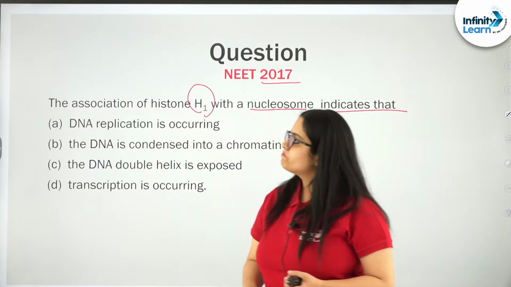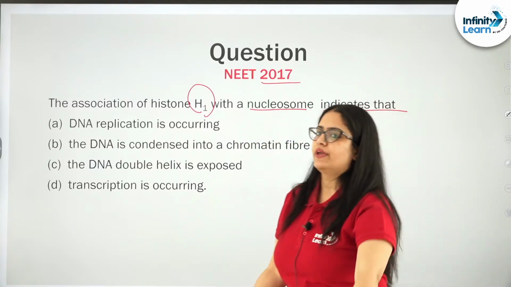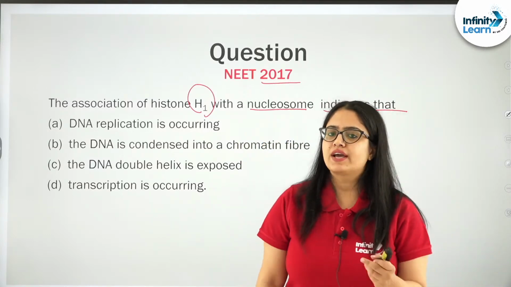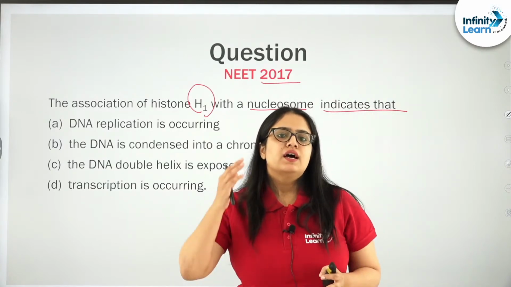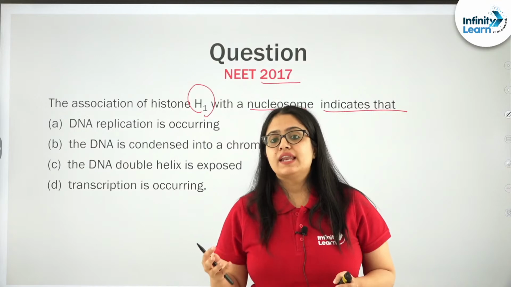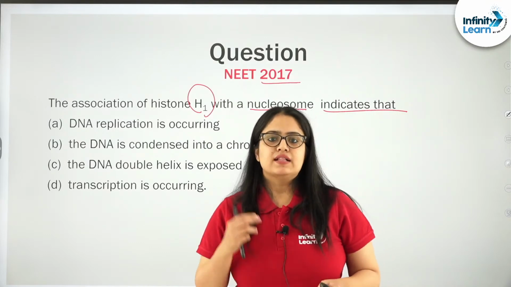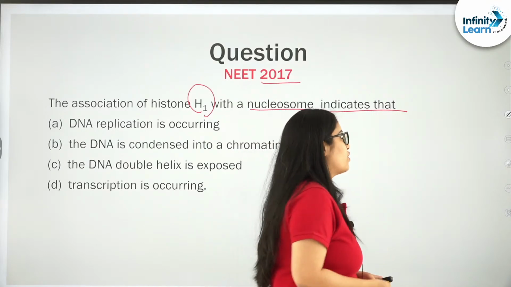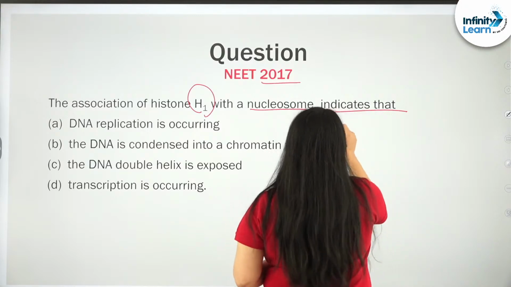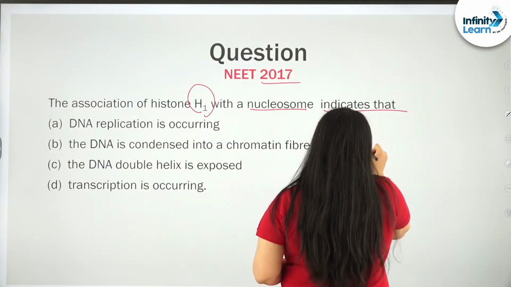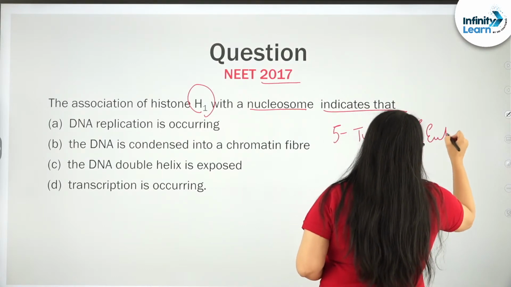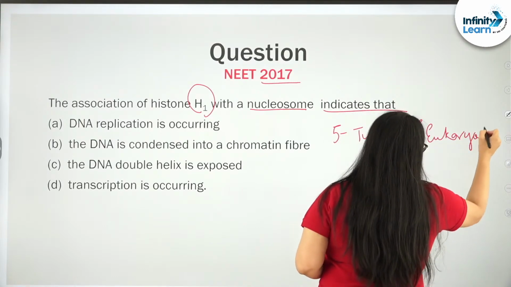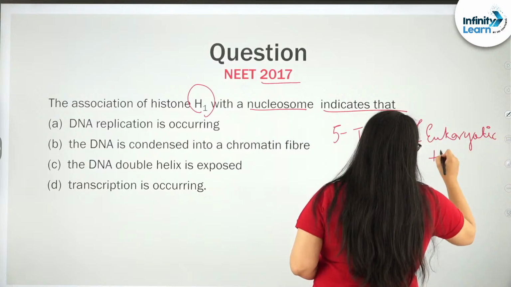See students, let me give you a small hint over here. If I talk about histones, what are histones? Histones are the basic proteins, the proteins that help in packaging of the DNA in eukaryotic cells, right? There are 5 types of eukaryotic histones.